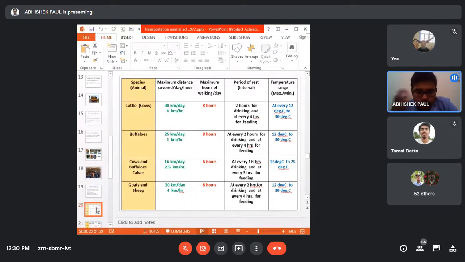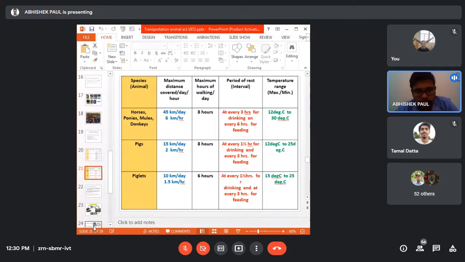Then for sheep and goat also, 30 kilometers per day, and the speed should not be more than 4 kilometers per hour. The same thing, you need to feed them at a 2 hour interval, then drinking also, then the temperature range. Then this is for horses, ponies and donkeys. If anyone is transporting horses or pigs or piglets on foot, then the maximum distance and maximum hours of walking need to be followed.